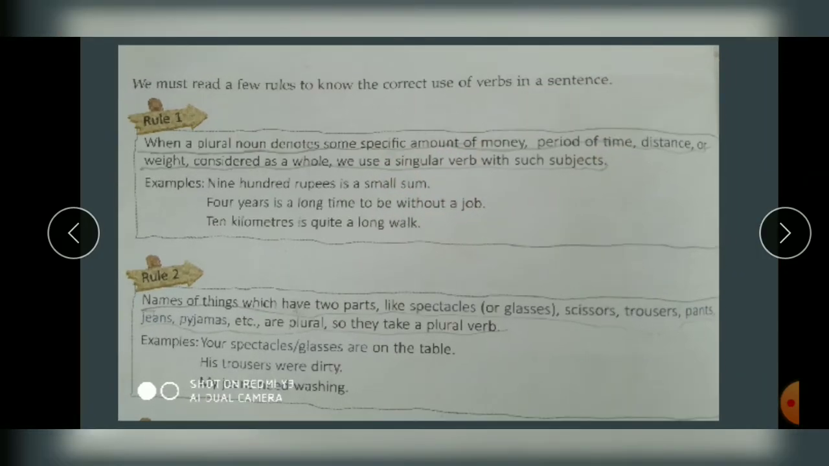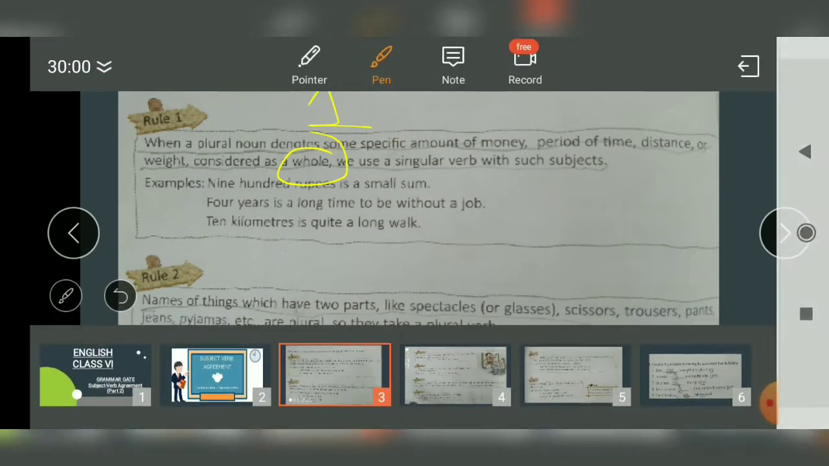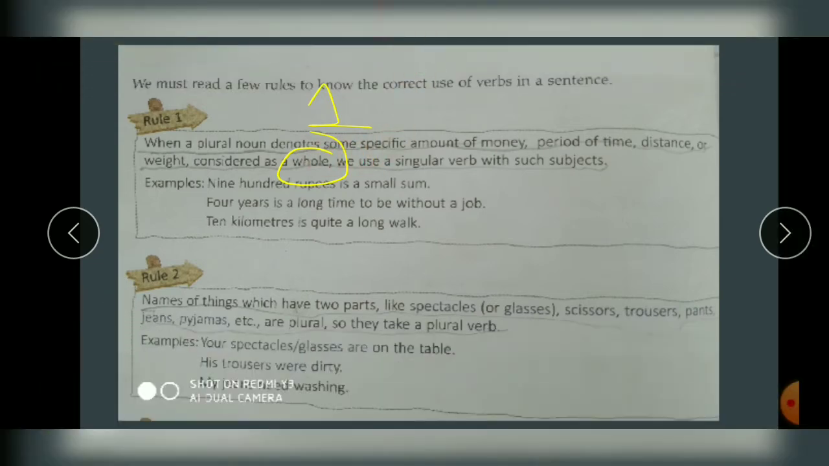Now what is actually told over here? When the noun is plural, but which kind of noun? If you are talking about money, time, distance covered, or weight, though it is plural, we will be considering it as a whole, as one. So as we consider that subject as one, your verb is going to be singular.